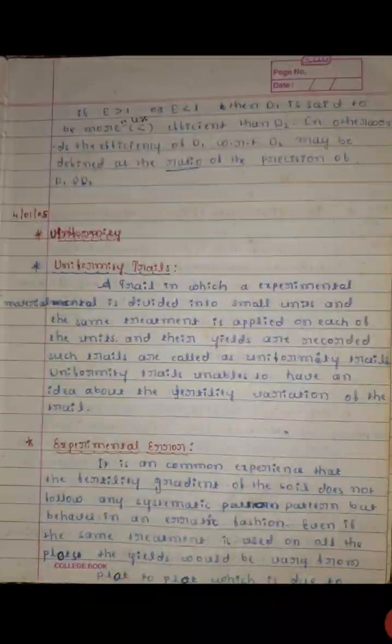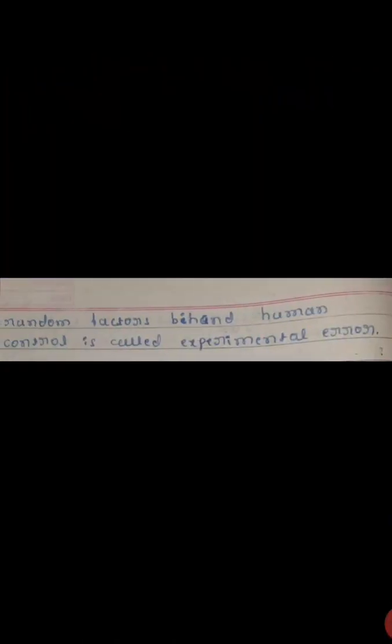Experimental error. It is a common experience that the fertility gradient of the soil does not follow any systematic pattern but behaves in an erratic fashion. Even if the same treatment is used on all the plots, the yields would vary from plot to plot, which is due to random factors beyond human control, and is called experimental error.